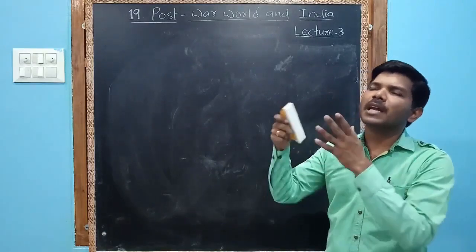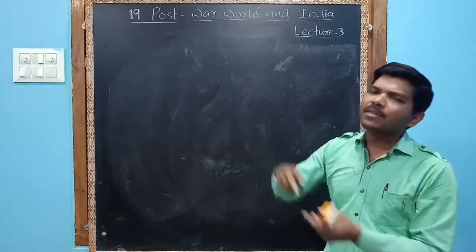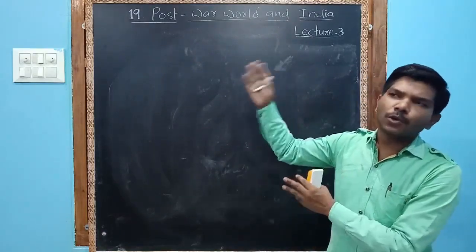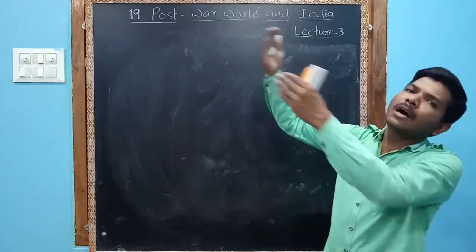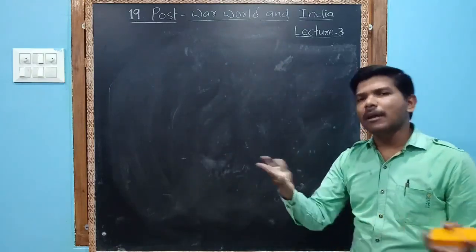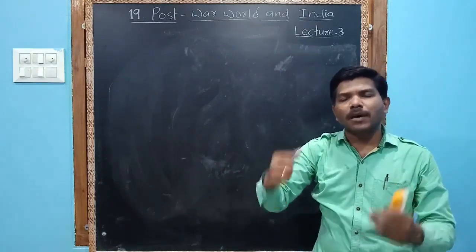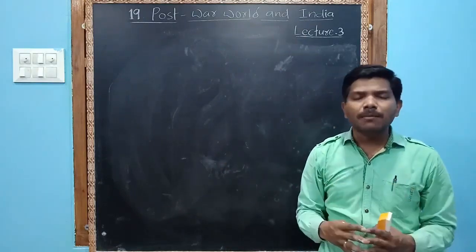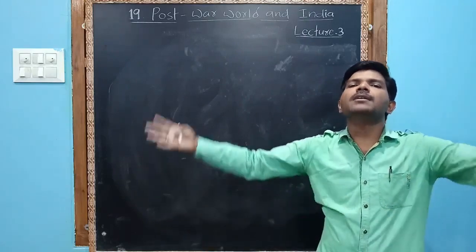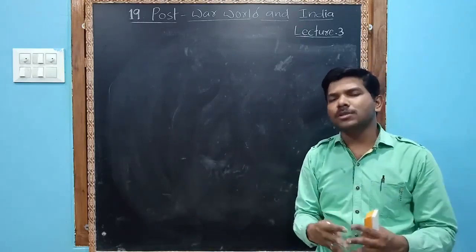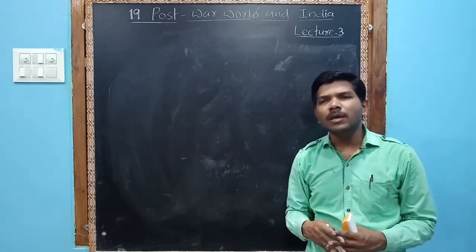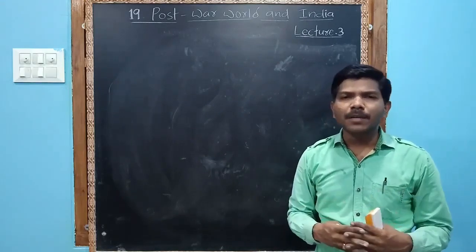Once upon a time the Jews were living in Palestine, but they left. They lived in Europe and Asia. But now they wanted to come again to Palestine, but the Arabs were not accepting. So the Zionist movement was started by the Jews. They wanted to unite all Jews. This is called the Zionist movement.